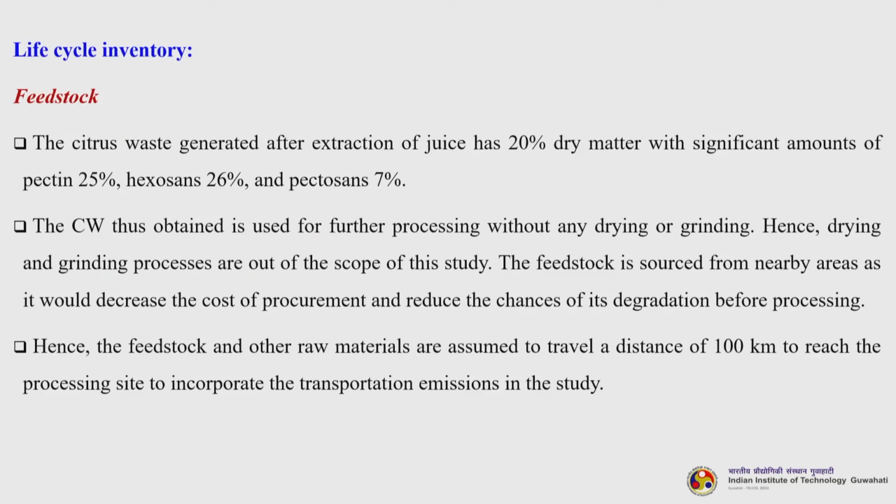Now, the citrus waste generated after extraction of juice has 20% dry matter with significant amounts of pectin, that is 25%, hexoses almost 26%, and pentoses 7%. The CW thus obtained is used for further processing without any drying or grinding. Hence, drying and grinding processes are out of the scope of this particular study.